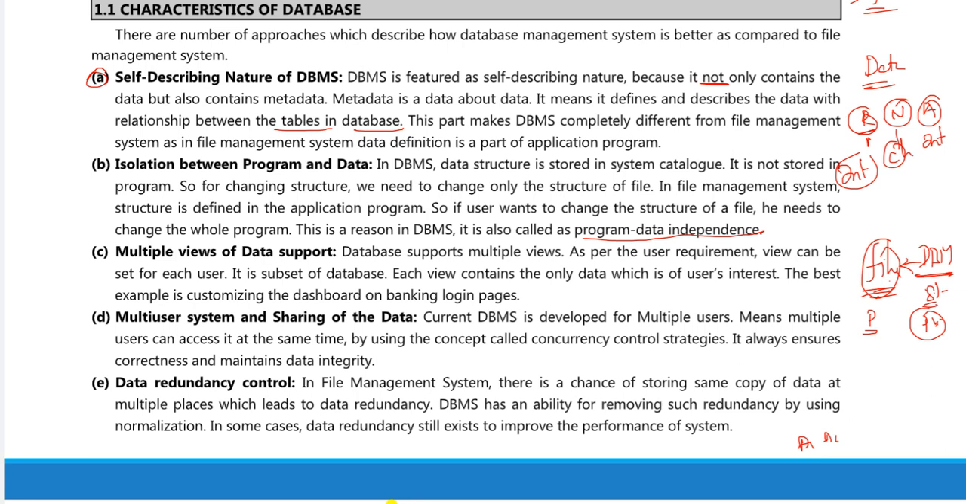Next, the third one, multiple views of data support. So here the database supports multiple views. What do you mean by multiple views here? View is nothing but how the user sees the data. A view can be set for each user. It is a subset of the database. Each view contains only the data which is of the user's interest.